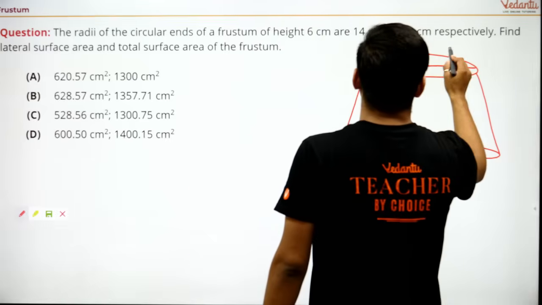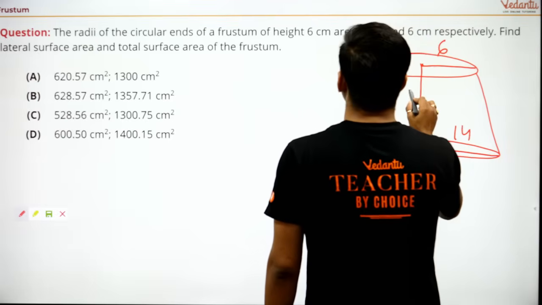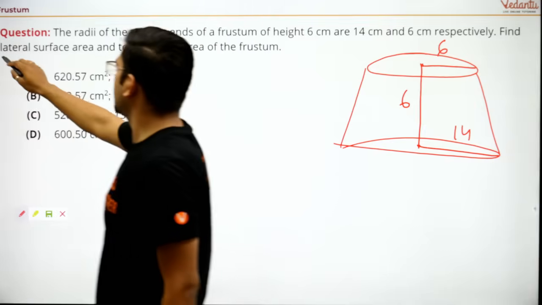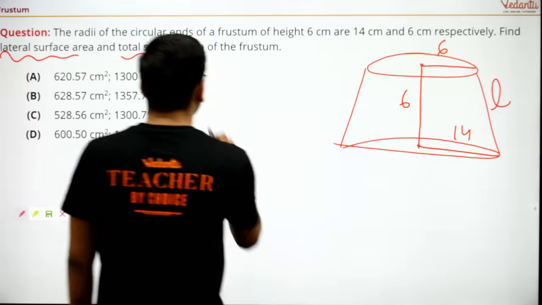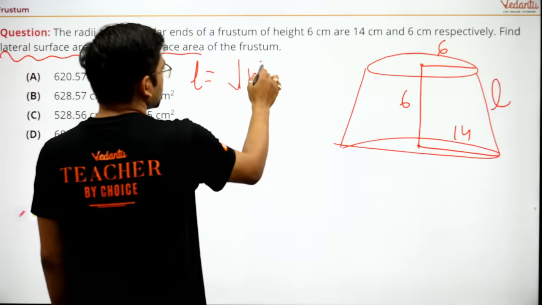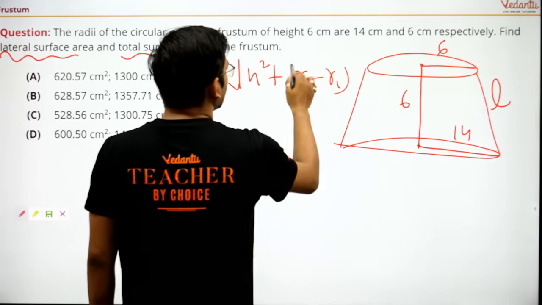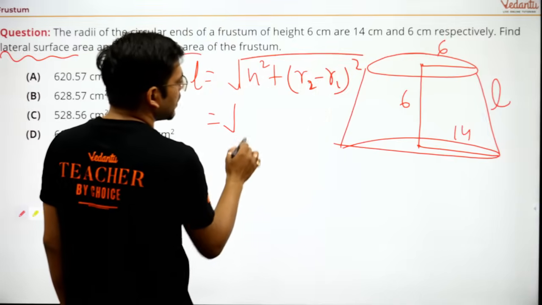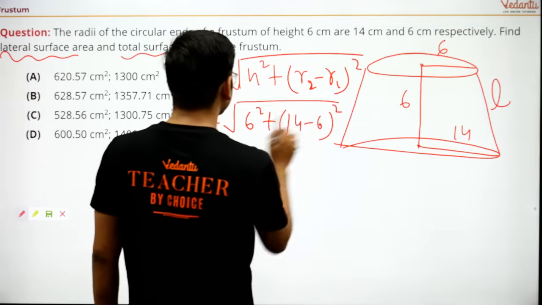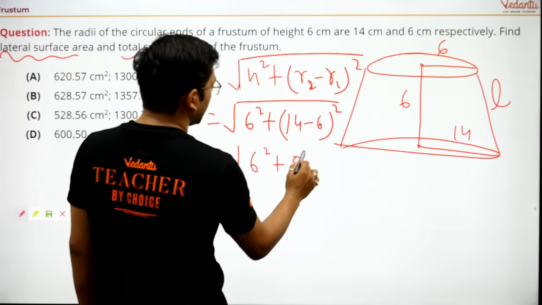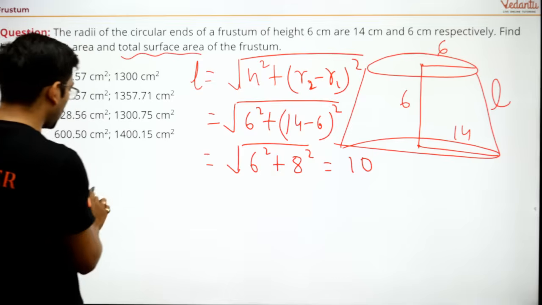Now moving forward, this radius is 6 centimeter, this is 14 centimeter, and the height of the frustum is 6 centimeter. It is asking for lateral surface area and total surface area. That's easy. For lateral surface area, we'll have to find the slant height. L is equal to root under h square plus (r2 minus r1) whole square, which is root under 6 square plus (14 minus 6) whole square. This becomes 6 square plus 8 square, that is 100, so it becomes 10.